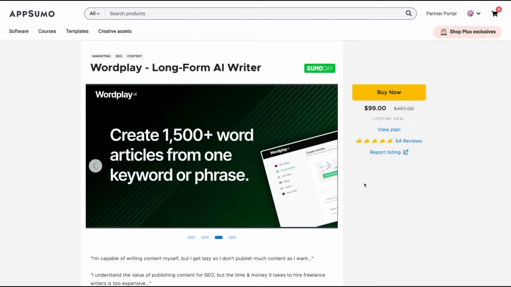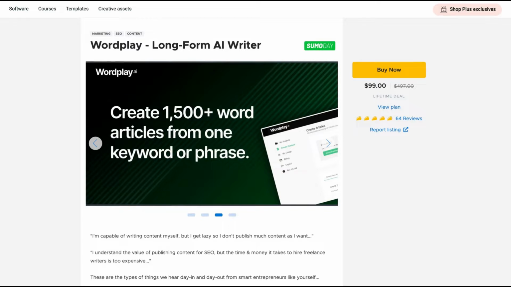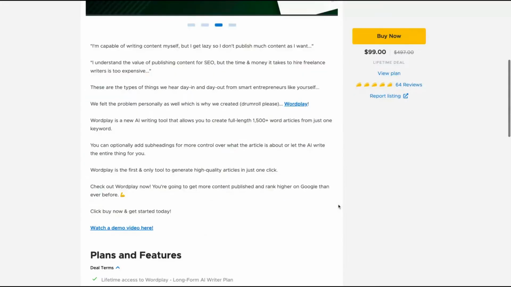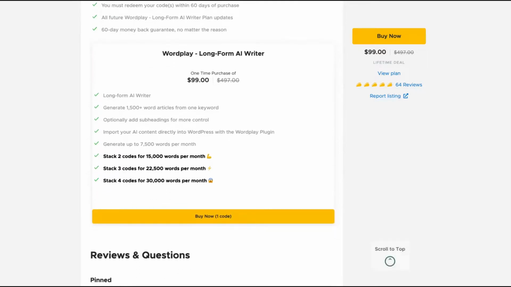Today I'm analyzing Wordplay, a long-form AI writer tool that can create thousands of words of content from one keyword or phrase. That's the main difference of the tool. They have plenty of positive reviews on AppSumo, more than 64, and it is the first long-form AI copywriter tool. You can generate up to 7,000 words per month, and if you stack more codes, you get more words, up to 30k words. I have an account here that I can use to do that review.